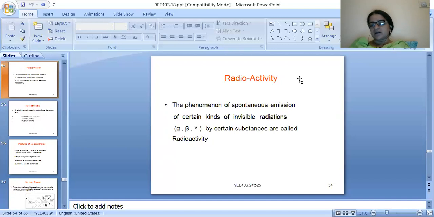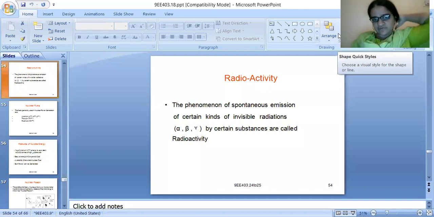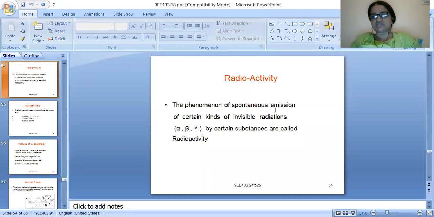These types of substances are called radioactive substances, and the property of emission of radiations like alpha, beta and gamma rays by certain substances is called radioactivity. The phenomenon of spontaneous emission of certain kinds of invisible radiations, alpha, beta, gamma, by certain substances is called radioactivity.